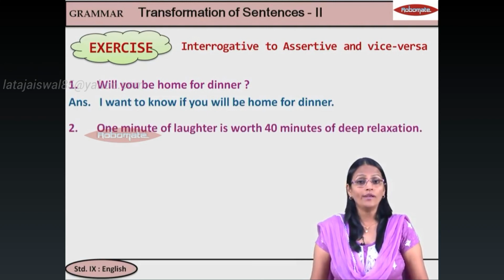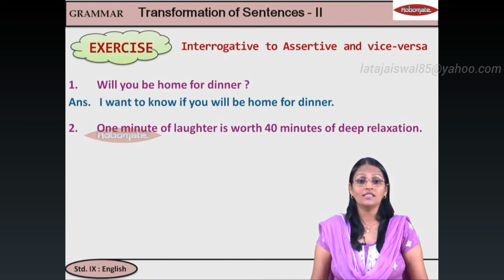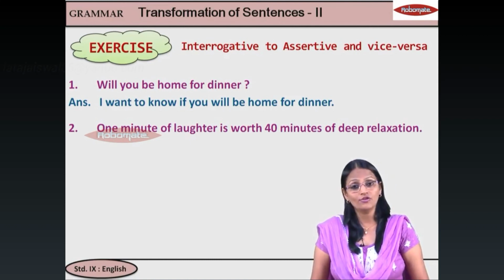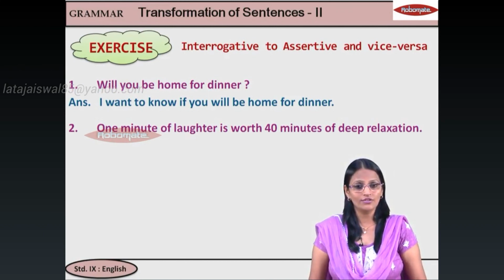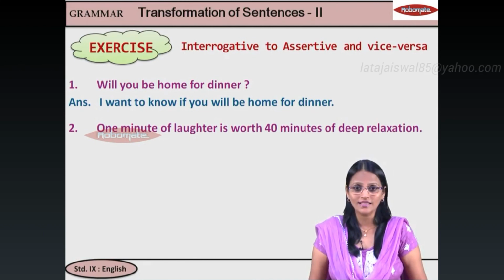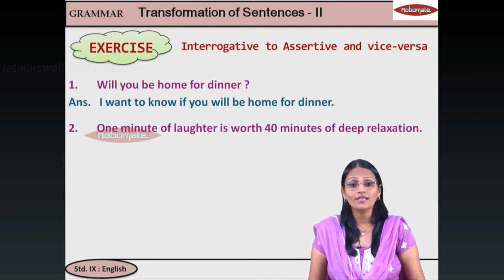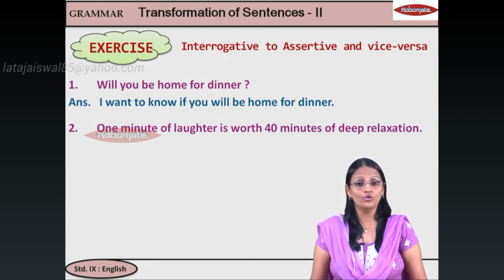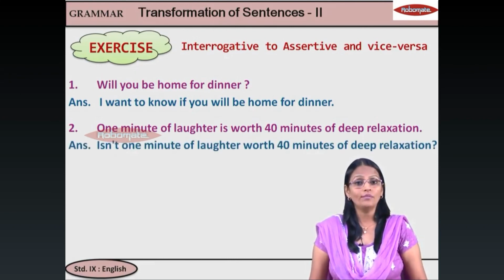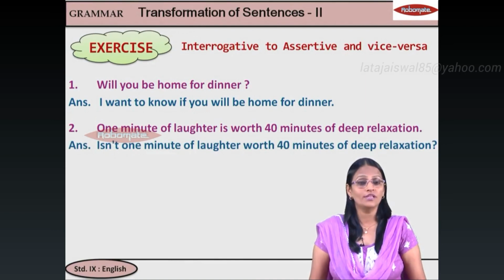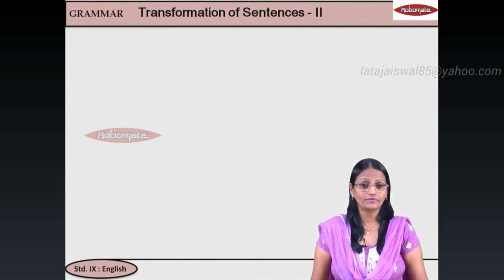Next. 1 minute of laughter is worth 40 minutes of deep relaxation. This is assertive. You're making it interrogative. Now use a question tag. Is. So your question tag will be, isn't it? But here you can't write it. You have to write the subject. So you will say, isn't 1 minute of laughter worth 40 minutes of deep relaxation?